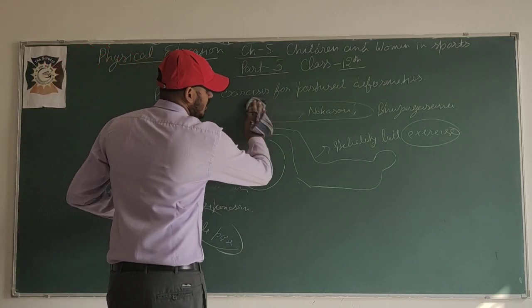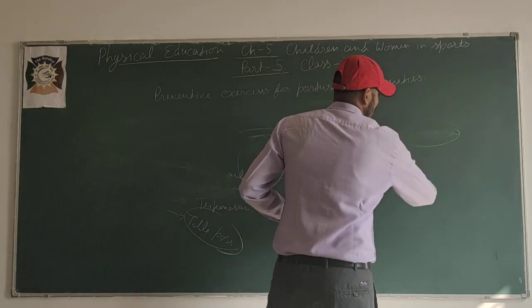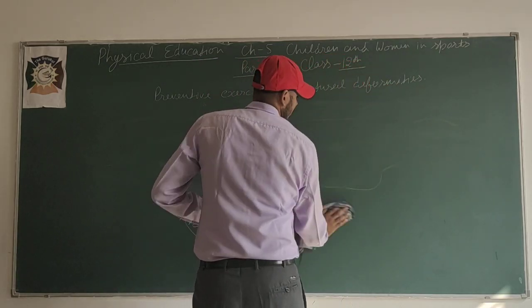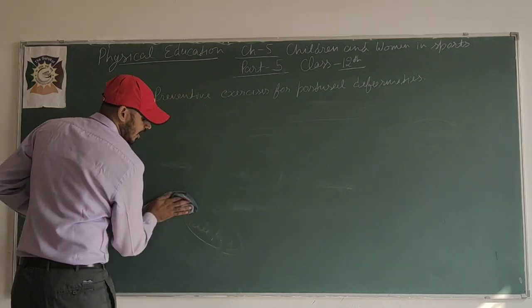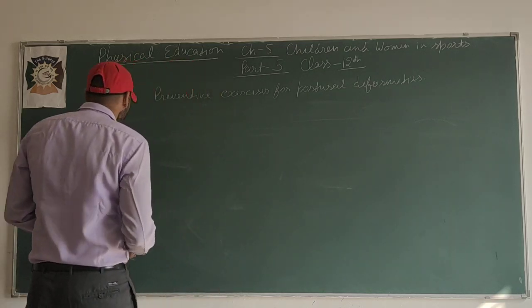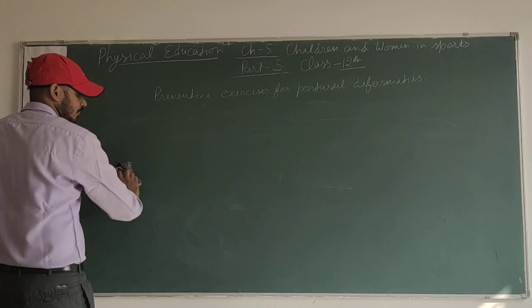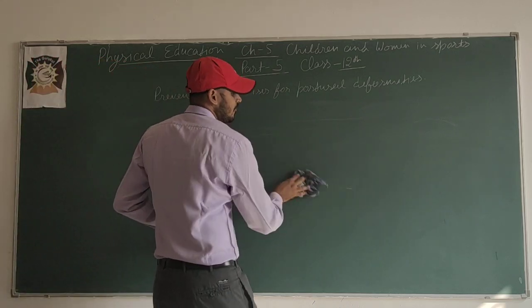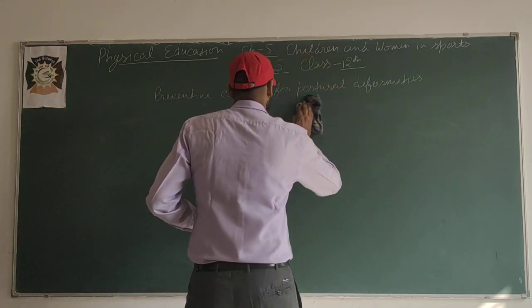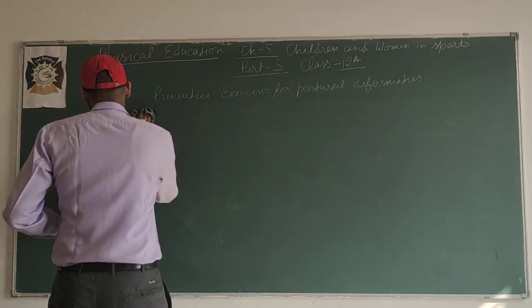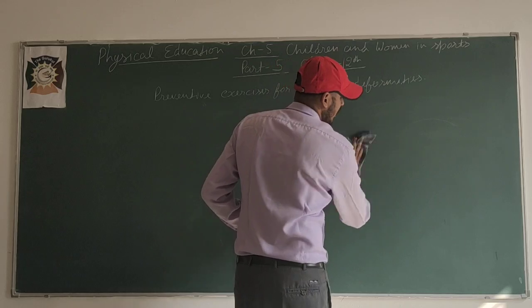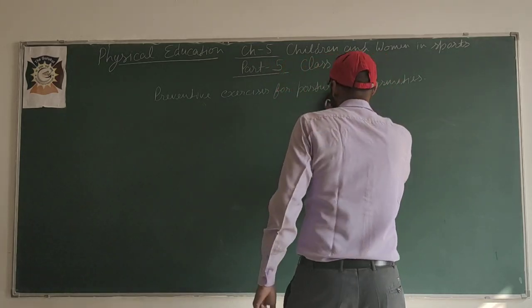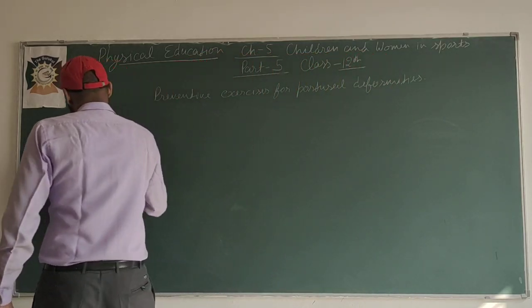In your book it is given clearly. Always keep in your mind in which part of the vertebral column the abnormality or curve is there, or which exercise we are performing, meaning if the impact of the exercise goes on that main part of the body, it means that is the preventive exercise for that spinal curvature.